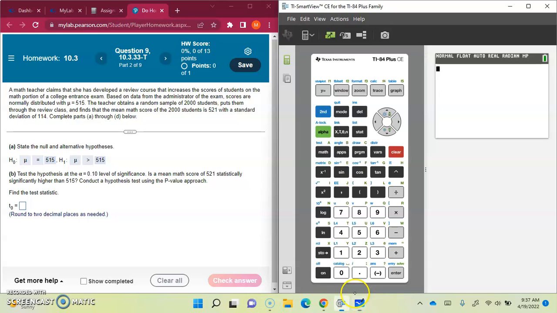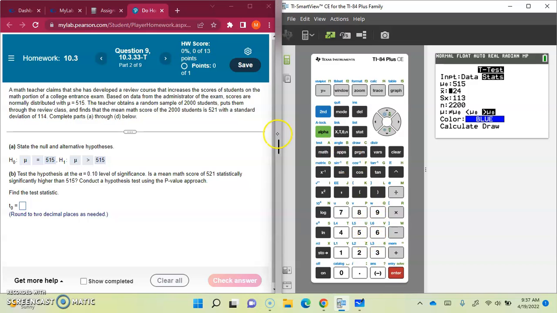So let's first calculate the test statistic. Go to stat, go to the test. We need to run a t-test because it's about the mean. So select t-test and the stats are given. Okay. The original mean is 515. The sample mean is 521 and the standard deviation is 114.